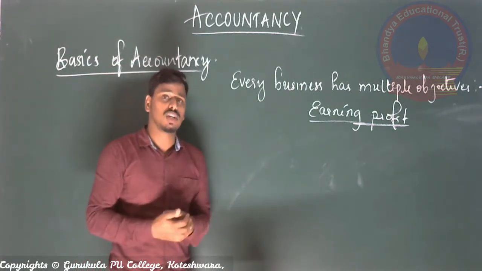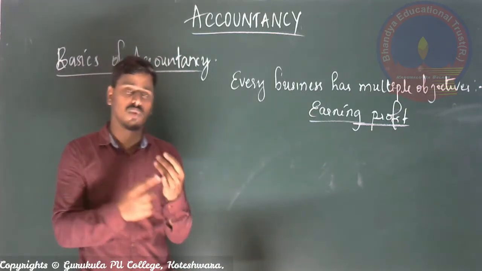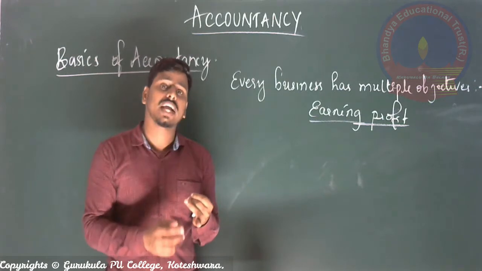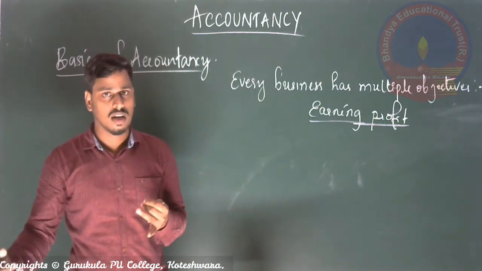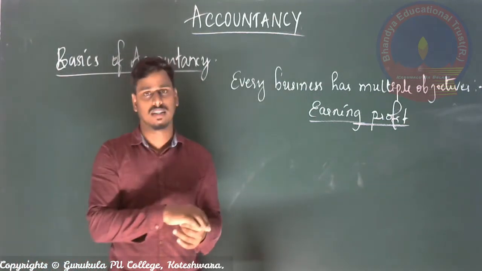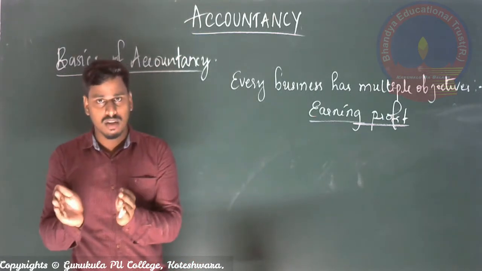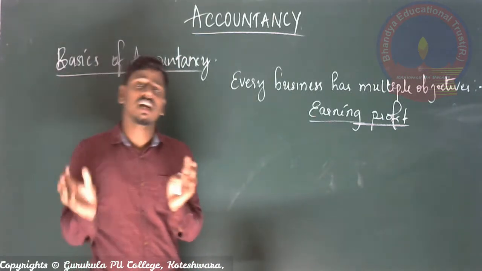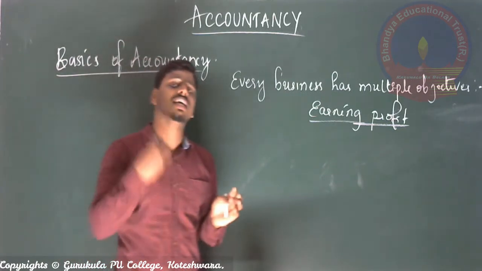So one more question is, how can we calculate the amount of profit? The first question was how can we say this is the amount of profit we earned, and we could say it after calculating the amount of profit, right? So we have to take a specified period of time and consider activities like the amount of money received and the amount of money paid.